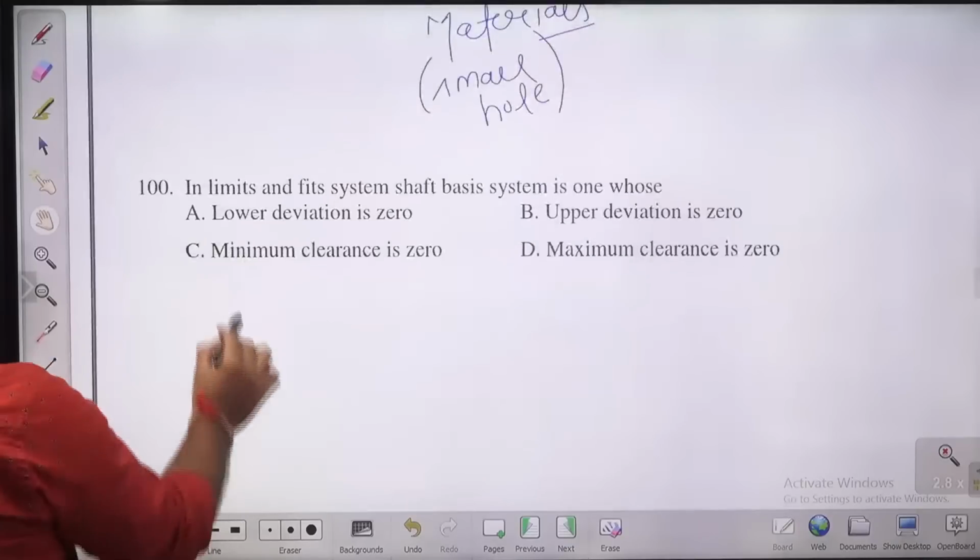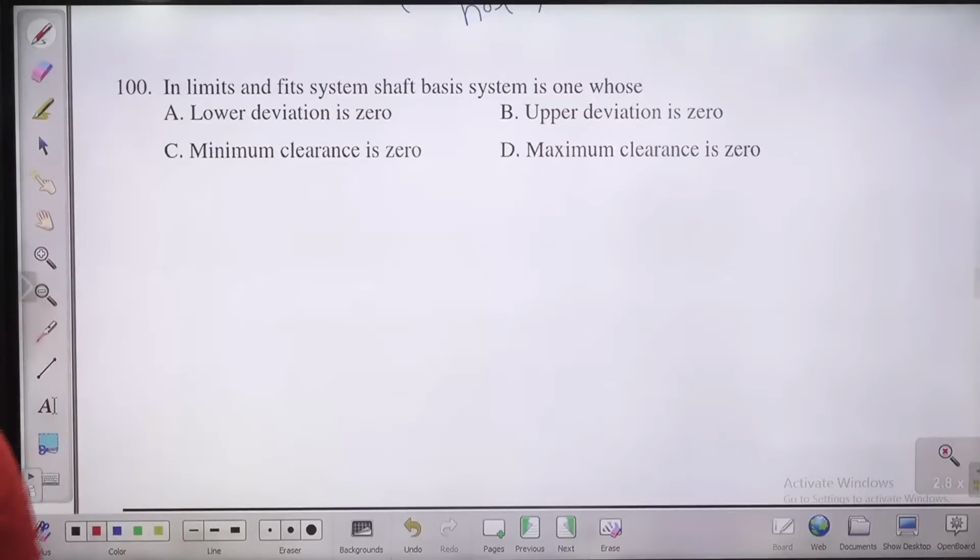Next question in front of you, 100 question. The limit and fit system shaft basis is one whose. In limit and fit system, shaft basis system is one. What is shaft basis system in limit and fit system, guys? Shaft basis system क्या होता है? So in that case, shaft basis system, the upper deviation is what? What is upper deviation, guys? Try to think. 100 question in front of you.